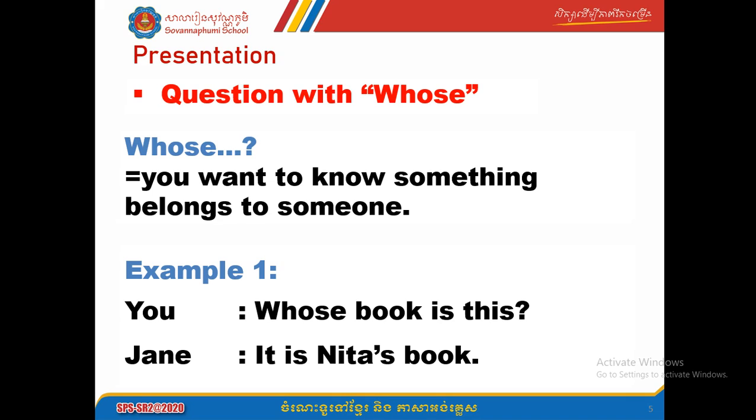So it's like that, okay? When you don't know about something belonging to someone, you ask a question by using whose, okay? So again, you say, whose book is this? You don't know who the book is for. And then you ask a question, and Jane answers you, saying, it is Nita's book. Now you know already that the book is for Nita. So you can answer like this: it is Nita's book.